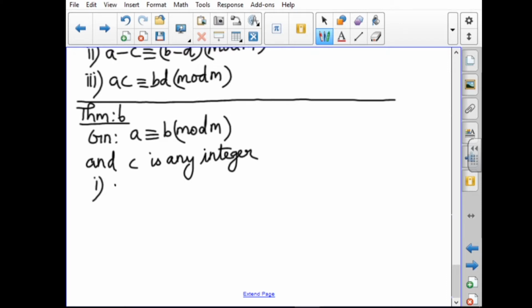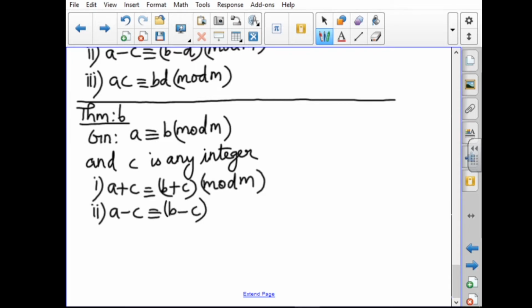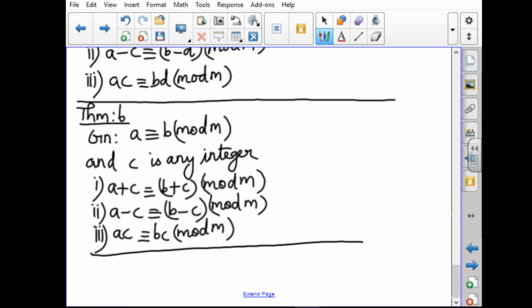First one, we have A plus C is congruent to B plus C mod M. Here we are adding a constant. Second, we can subtract it: A minus C is congruent to B minus C mod M. Third one, multiplication: AC is congruent to BC mod M. So these three things you can use.